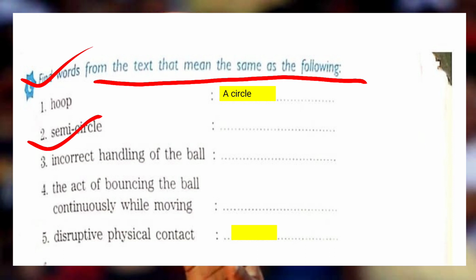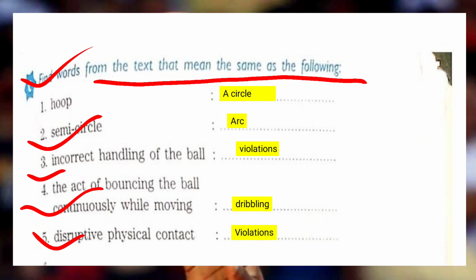The next is semicircle, it's arc. Alright, the third one is incorrect handling of the ball, that is known as violations. The act of bouncing the ball continuously while moving, that is known as dribbling. We had already discussed. Question number 5 is disruptive physical contact. This is also known as violations. Okay, so these are the words that convey the same meaning.